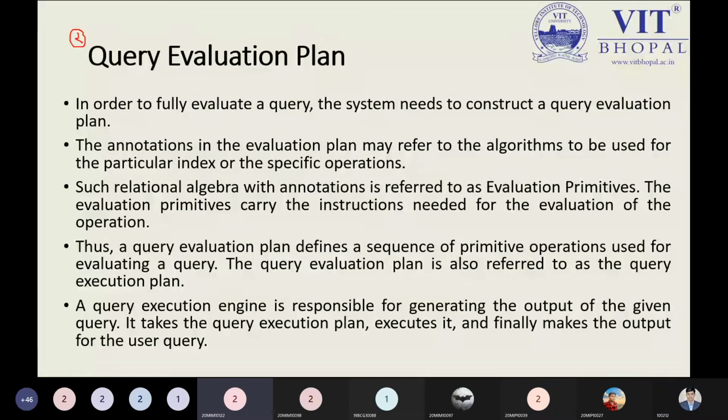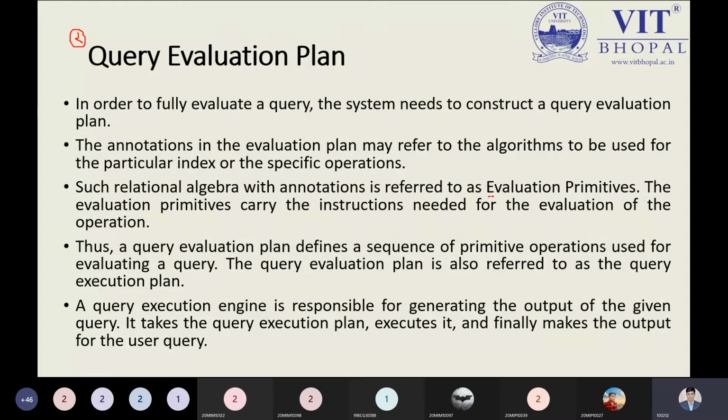The set of rules. Yes, of course. As in programming, there are some rules we have to follow. So annotations mean we're talking about some database primitives, some rules that are defined to evaluate the query. Of course, you're on the right track. So relational algebra with annotation is referred to as evaluation primitives. So what is the criteria, what are the primitives you will use for evaluating?